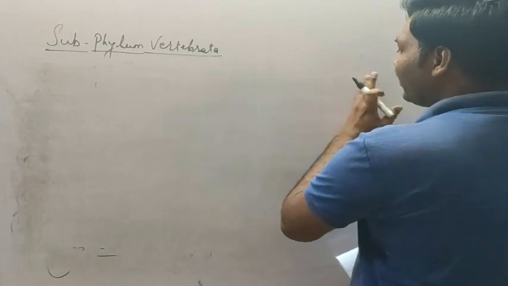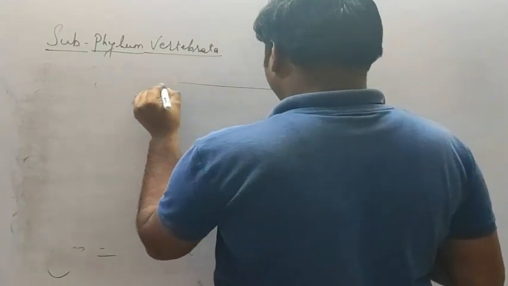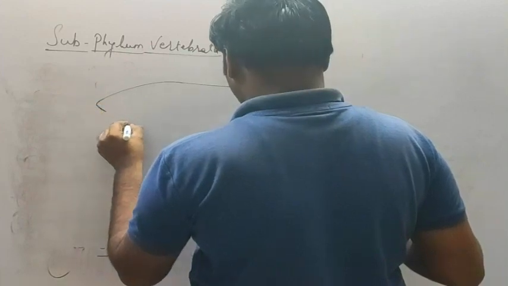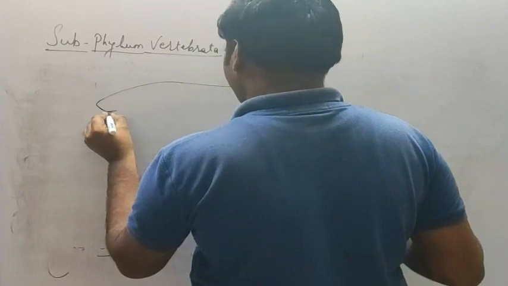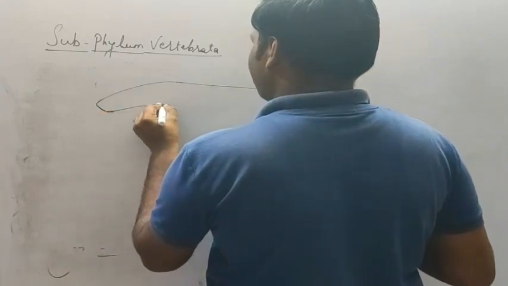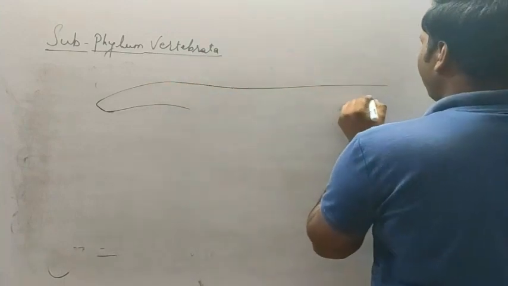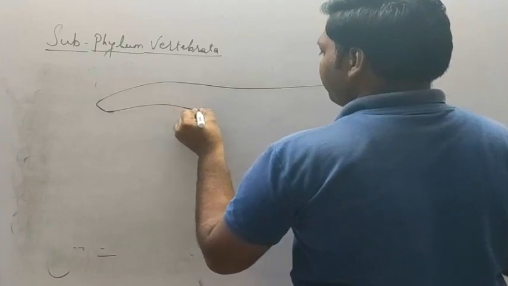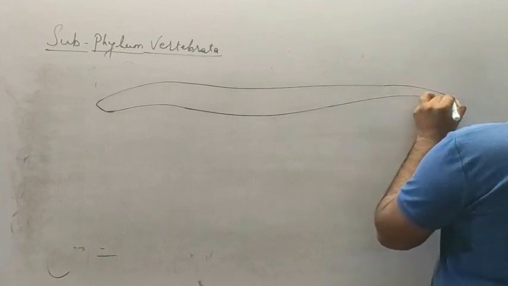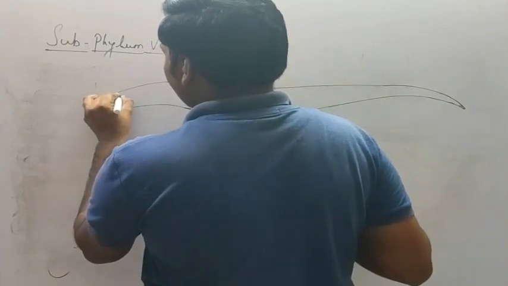So as I have discussed many points over here, you can see those points in the structure of this animal. It is a vestigial eye.